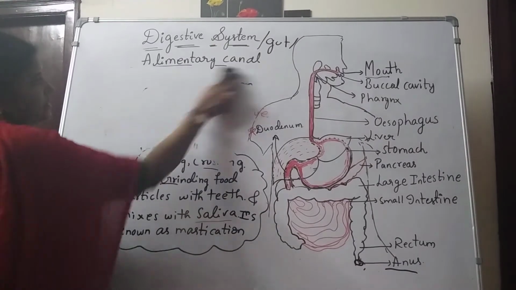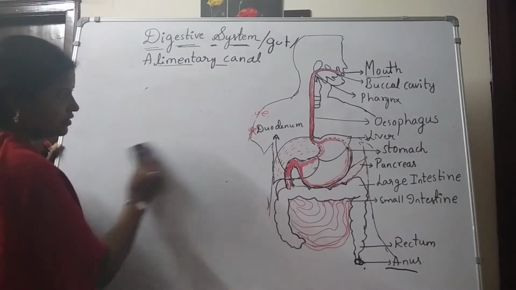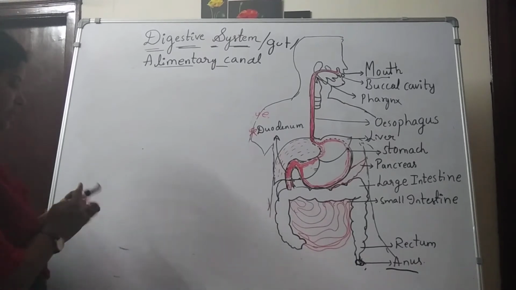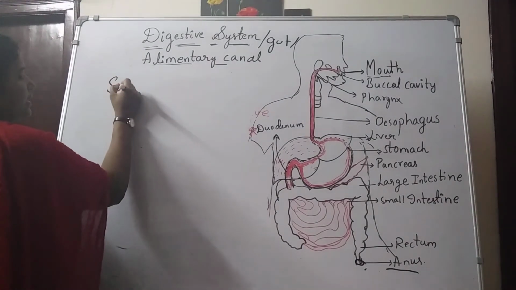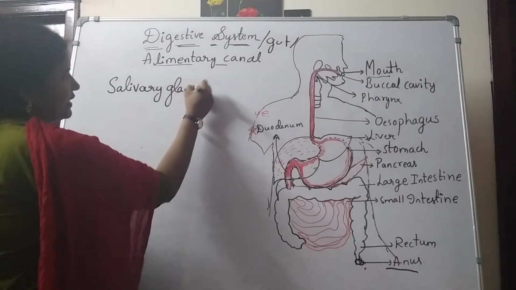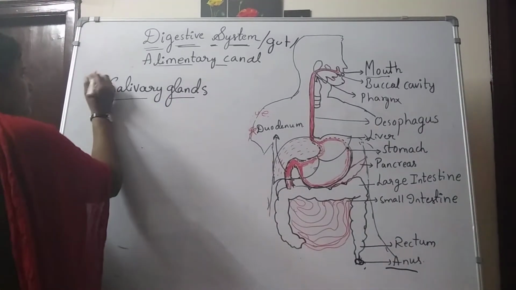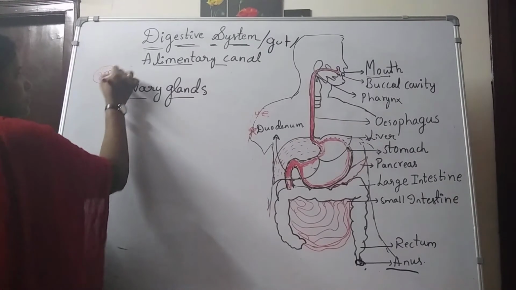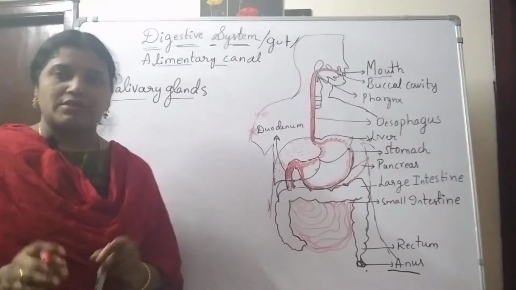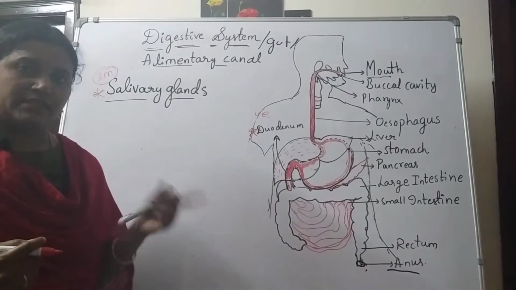Next we'll see another important question, that is salivary glands. What are the salivary glands present? From these salivary glands we will definitely have a question. Salivary glands secrete saliva. Why am I saying this? Very important 2 marks answer. The question will be: how many pairs of salivary glands are present and what are they?